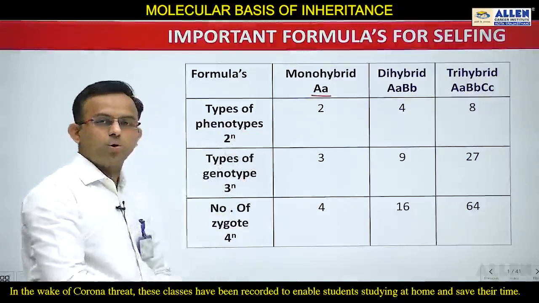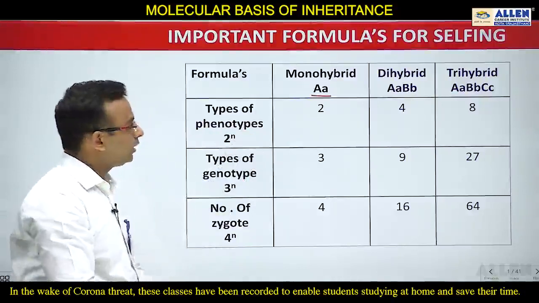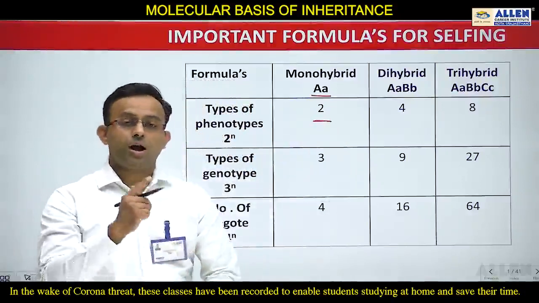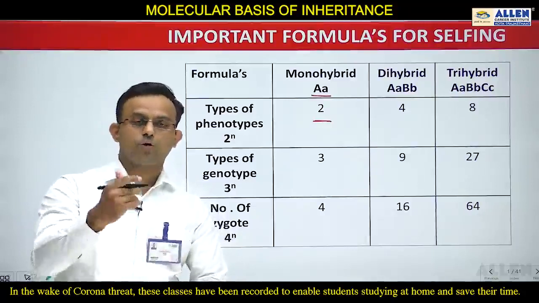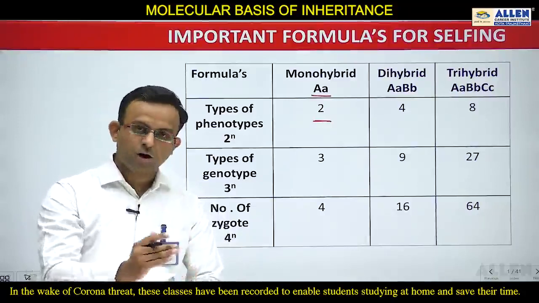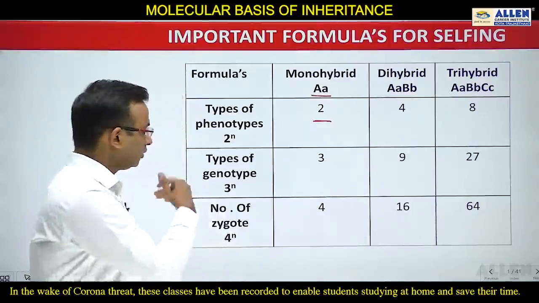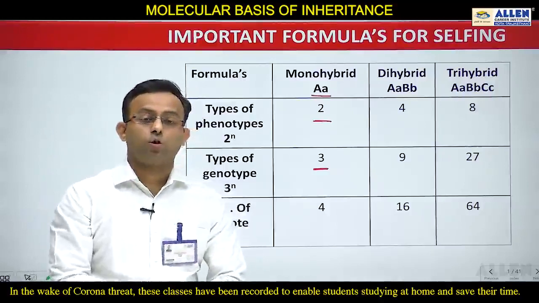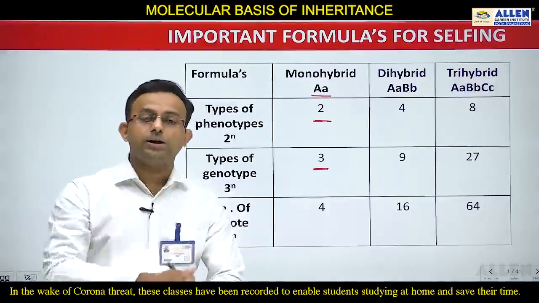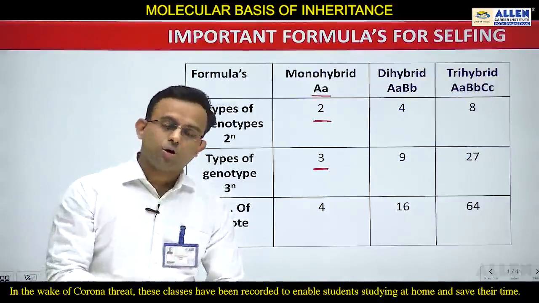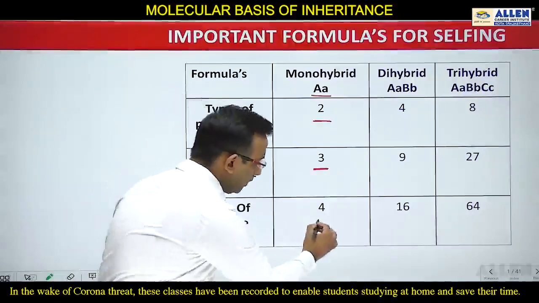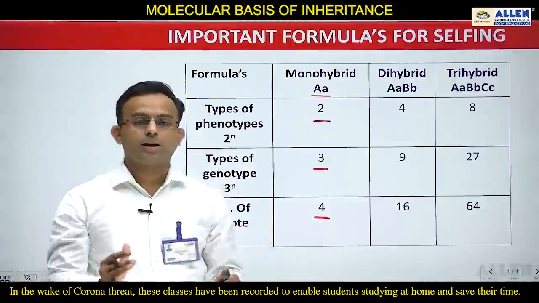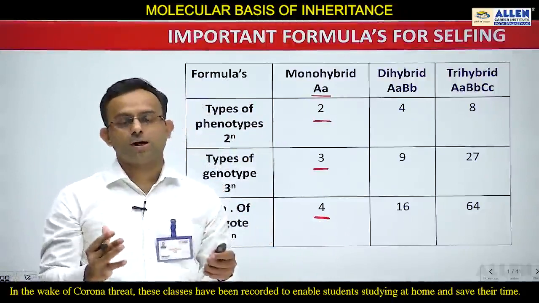So types of phenotypes 2 to the power n is equal to 2. So ultimately two phenotypes will occur. And if you remember, in the F2 generation of monohybrid cross, two phenotypes are observed. One is tall and another is dwarf. Three genotypes are also observed in the F2 generation of monohybrid cross. Those are capital T capital T, capital T small t, and small t small t. Likewise, 4 zygotes will be observed. So you can see by these formulas we can quickly answer questions about phenotypes, genotypes, and zygotes.